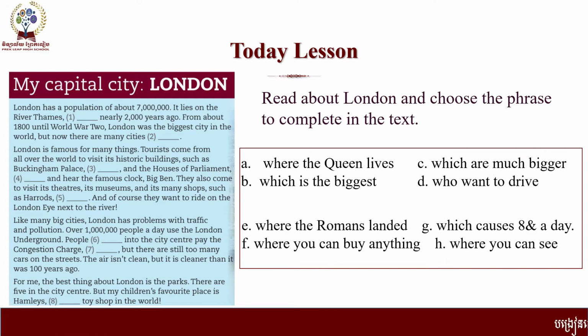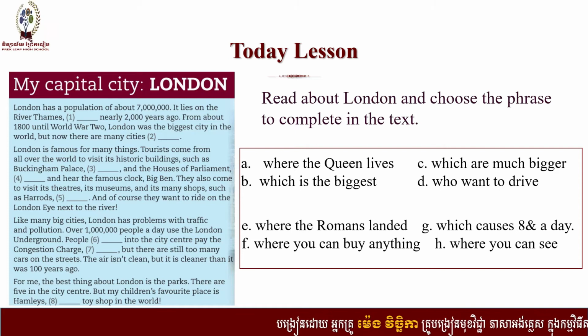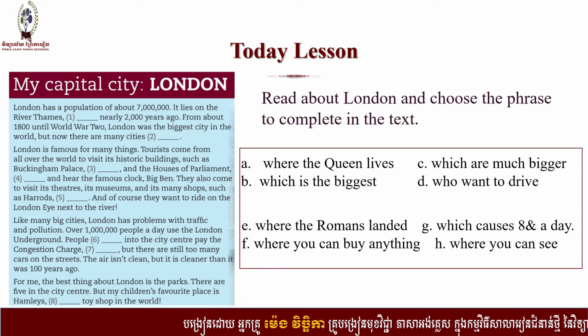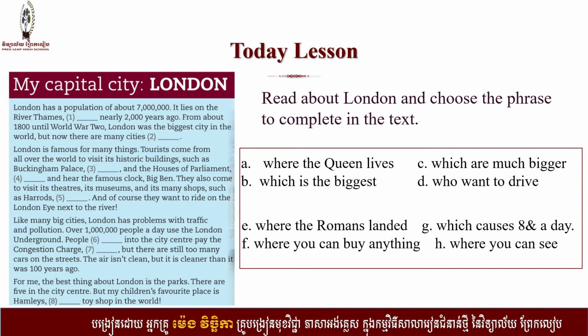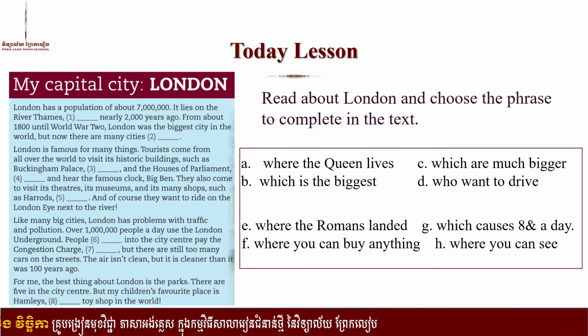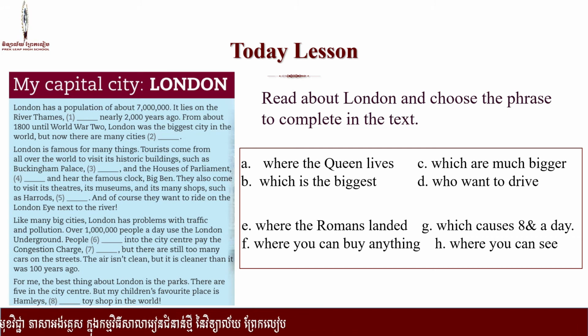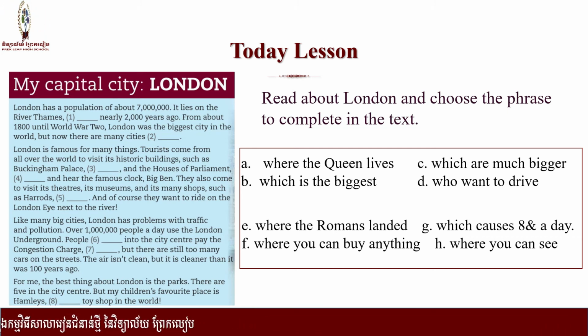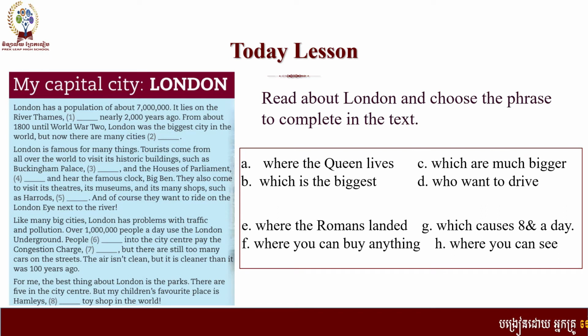A. Where the Queen lives. B. Which is the biggest. C. Which are much bigger. D. Who want to try. E. Where the Romans landed. F. Where you can buy anything. G. Which causes ages and ages. And the last one, H. Where you can see. So without further delay, let's move on to the text together.